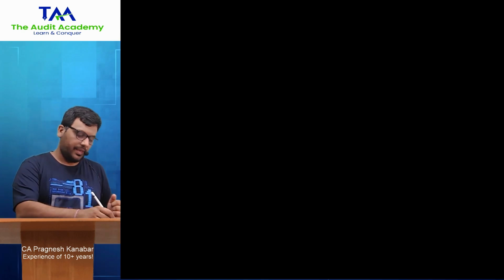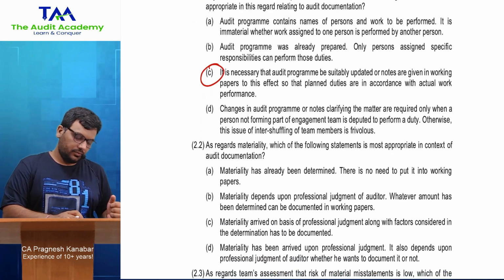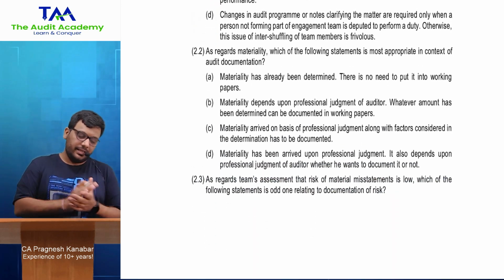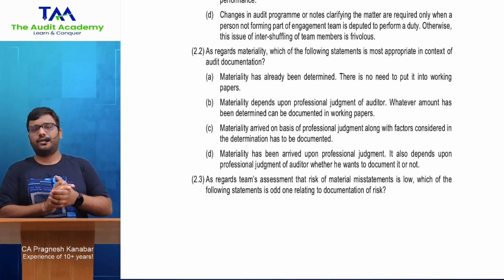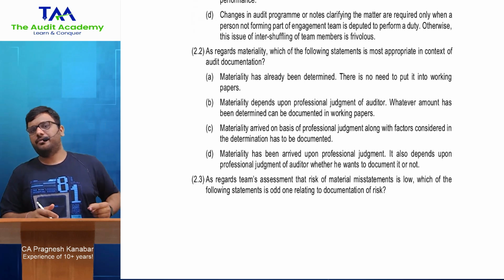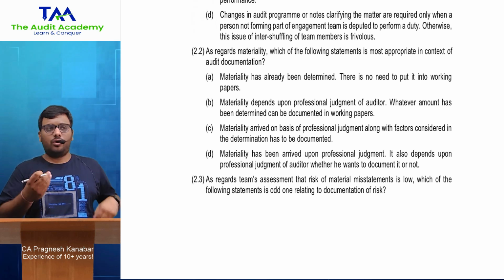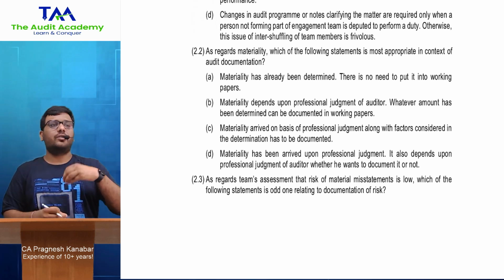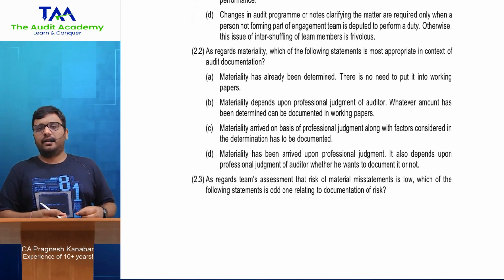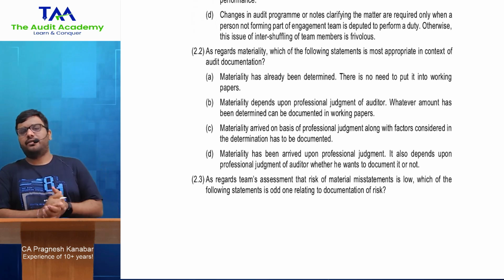All right. Next, 2.2. As regards materiality, which of the following statement is most appropriate in the context of audit documentation? Look, when it comes to documentation of materiality, your materiality level, your performance materiality, your changes in materiality, or revision in materiality, all right. What are the factors based upon which you have decided the benchmark?